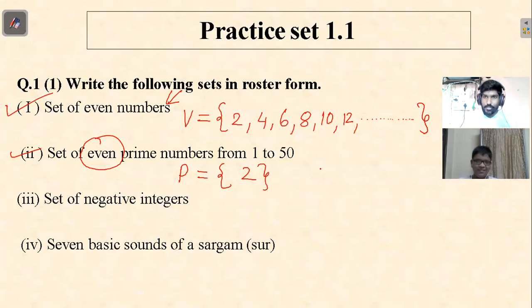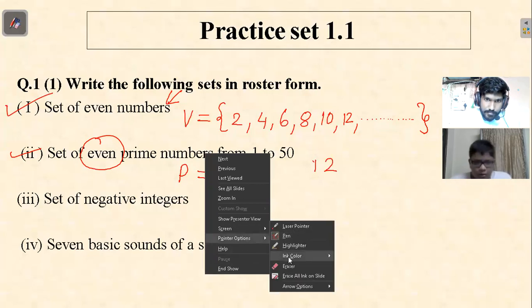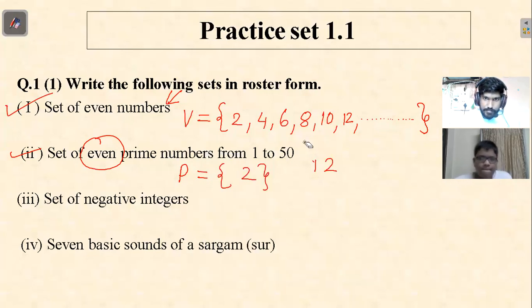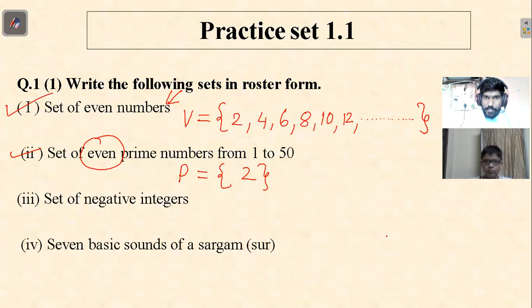One point you have to note: 2 is the only even prime number.